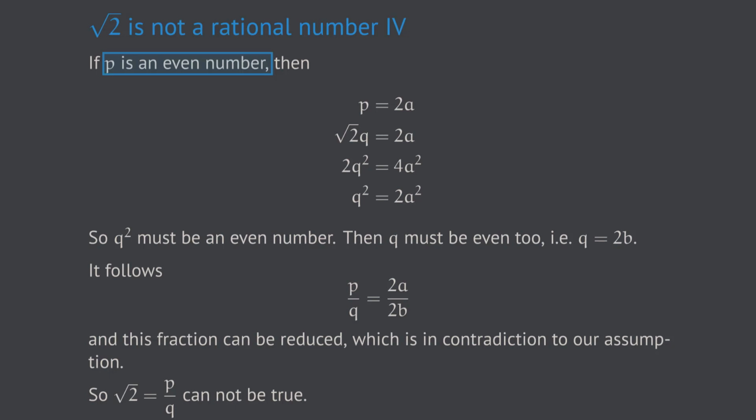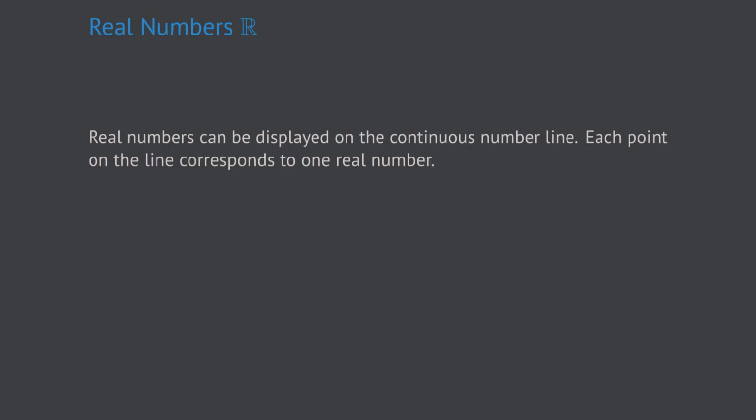That means that the square root of 2 is an example for some other type of numbers, which somehow have to lie between the rational numbers. We call those numbers which are no rational numbers, irrational numbers. In fact, the square root of 2 is only one example. There are infinitely many irrational numbers, and indeed there are even many more than the rational numbers. The number system, which consists of rational numbers, that is the fractions, and those irrational numbers, for which the square root of 2 is an example, is called the real numbers, and it is denoted by a capital R.